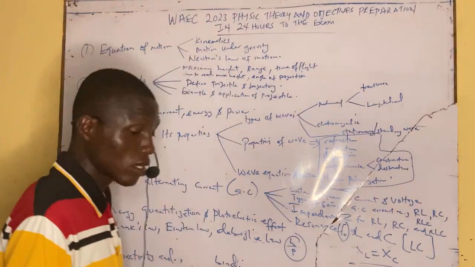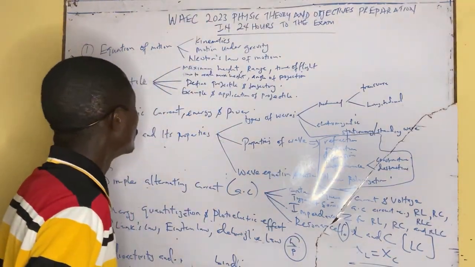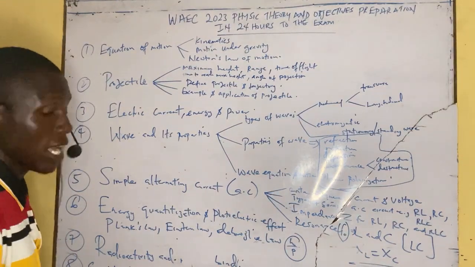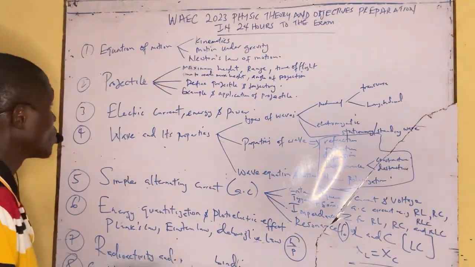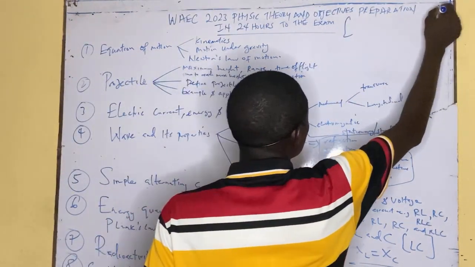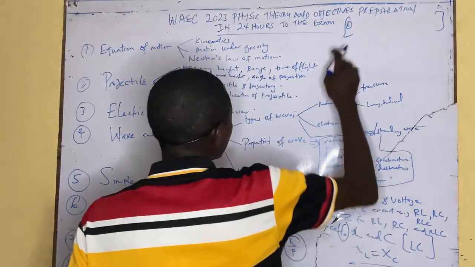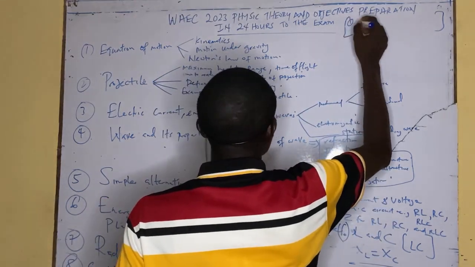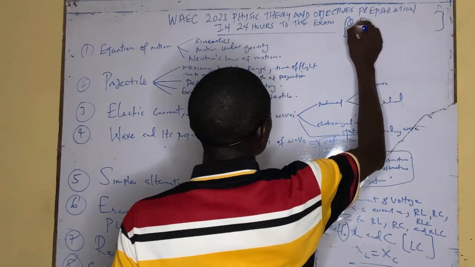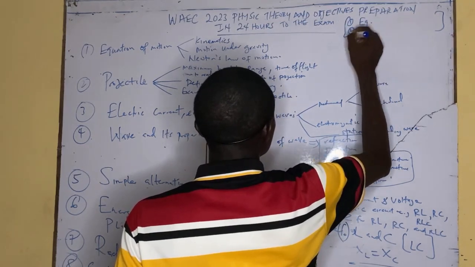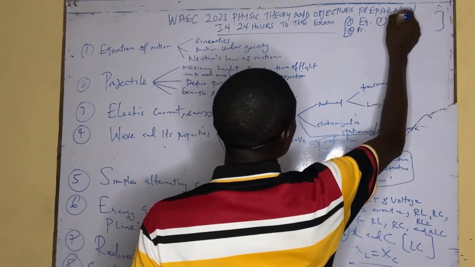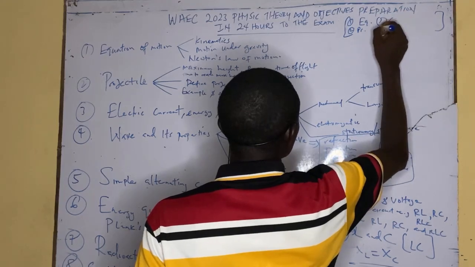So now I'll quickly rush into these topics one by one. I have 8 topics here. I believe you are helping me to note them as well. The first one is, let's write it there so that I can remember, because if I clean this up now, I might not be able to recollect. So we have equation of motion, the projectile, the electric current.